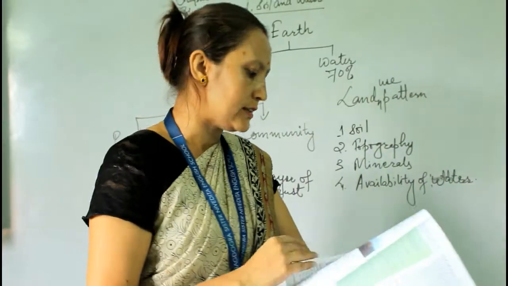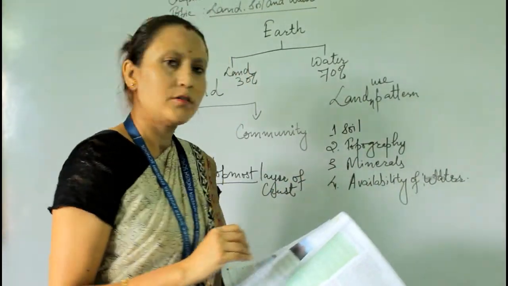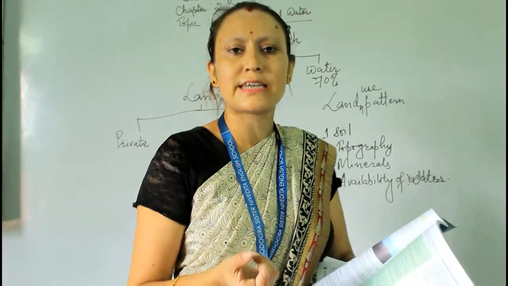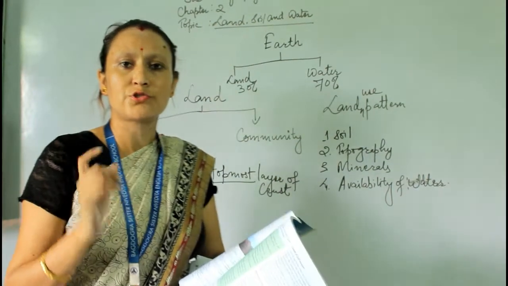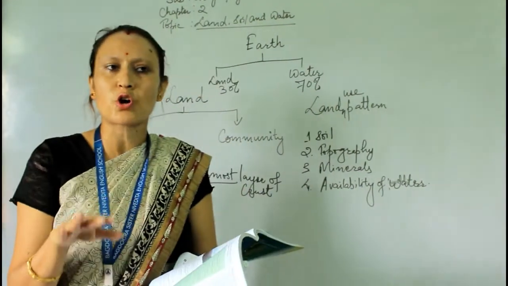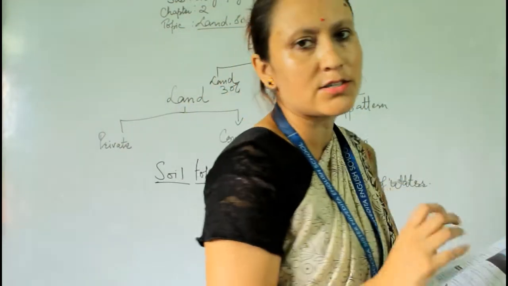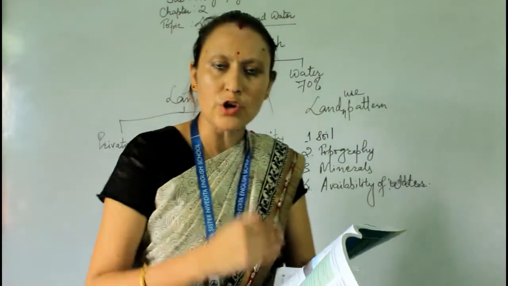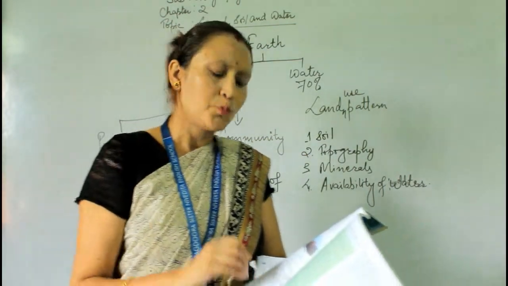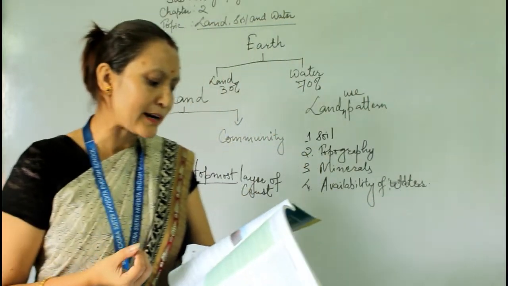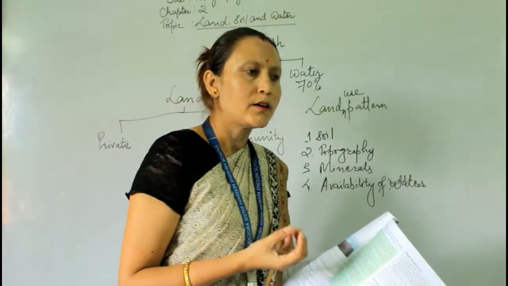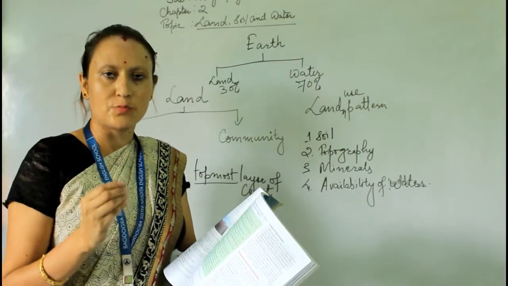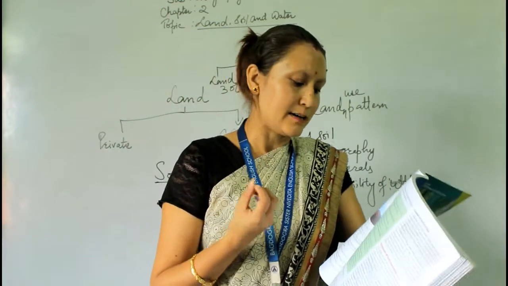So topsoil, the uppermost layer, is very rich in humus. Humus is the remains of decaying plants and animals, which are the nutrients for the plants. Next is subsoil, the next layer, which is a little bit harder and compact and has less humus. Even in the subsoil layer we can get humus, but in a very small amount.